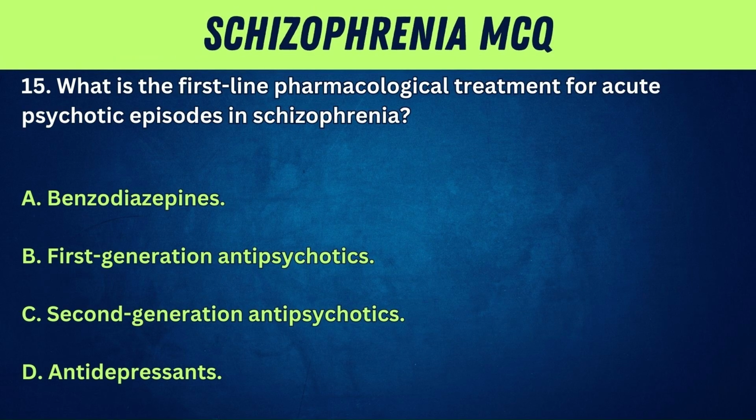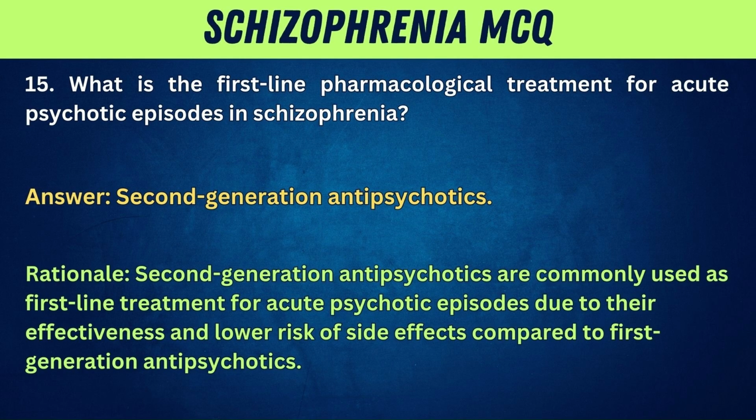15. What is the first-line pharmacological treatment for acute psychotic episodes in schizophrenia? A. Benzodiazepines. B. First-generation antipsychotics. C. Second-generation antipsychotics. D. Antidepressants. Answer: second-generation antipsychotics. Rationale: second-generation antipsychotics are commonly used as first-line treatment for acute psychotic episodes due to their effectiveness and lower risk of side effects compared to first-generation antipsychotics.